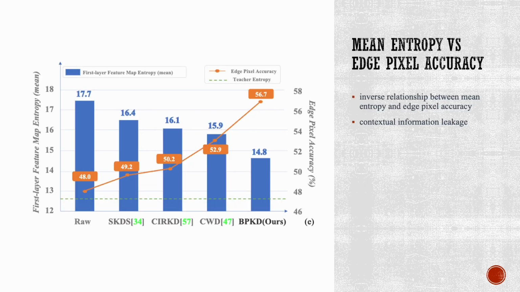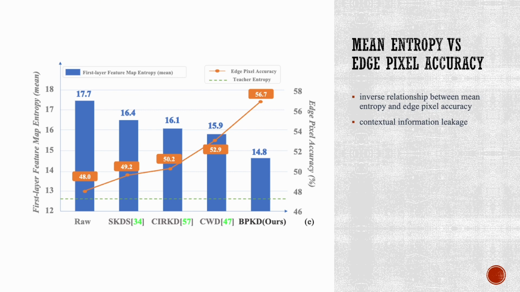In this segment of our analysis, we delve deeper into the issue of contextual information leakage. To substantiate our observations, we have constructed an analysis comparing the mean entropy against the accuracy of pixel detection along edges. The plot presented here elucidates a discernible inverse relationship between the mean entropy and the pixel-level edge accuracy. Our hypothesis posits that when a model is engaged in learning textual features, particularly edges, it tends to integrate contextual information from adjacent categories.